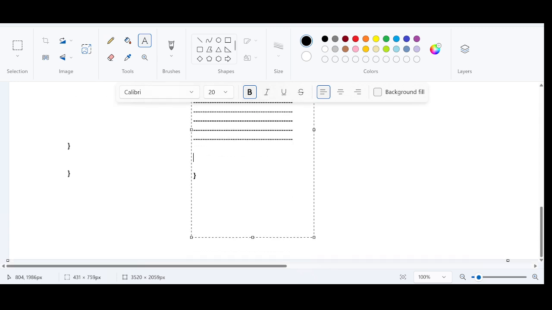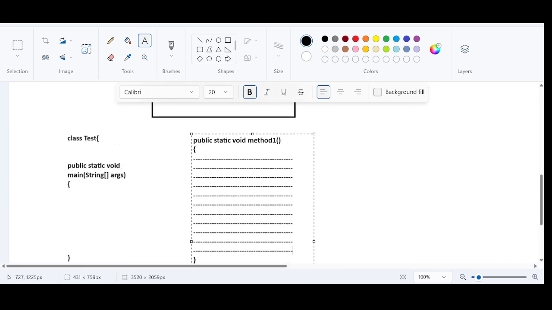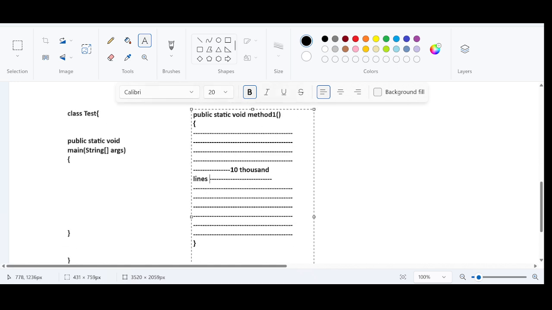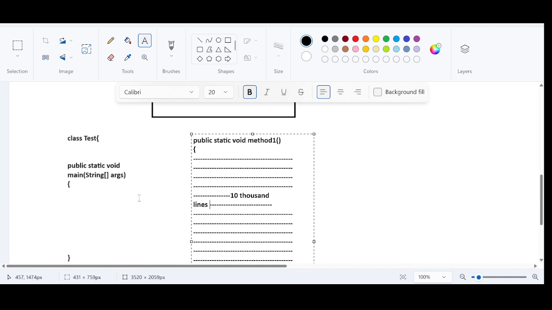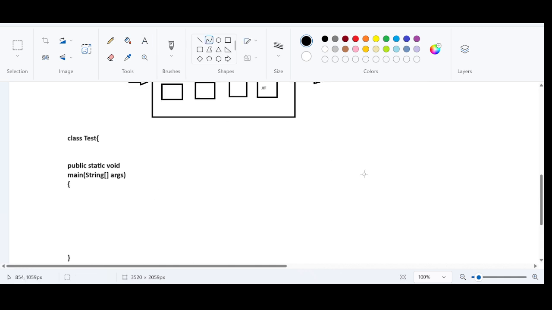So we are going to have some instructions, and when the instructions are counted, it is counting up to 10,000 lines. Some random instructions. Okay. So method1 has how many instructions? 10,000 lines of instructions. Right? Now, if I try to run this program, usually what happens?